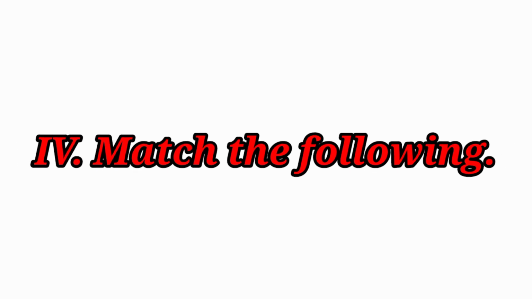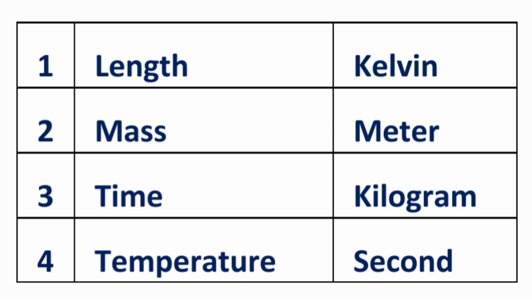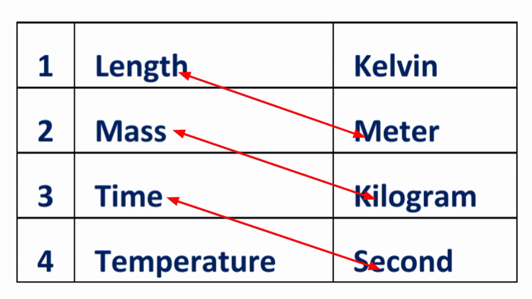Match the following. Here column 1 and column 2 are given. In column 1, length, mass, time, temperature. In column 2, Kelvin, meter, kilogram, second are given. We have to match it correctly. Answer. Length meter, mass kilogram, time second, temperature Kelvin.